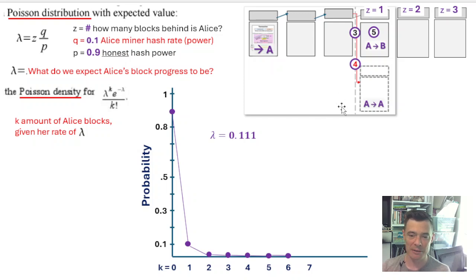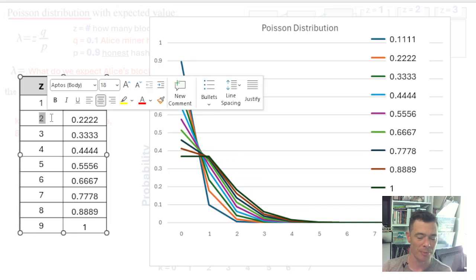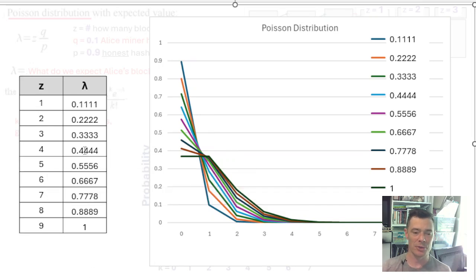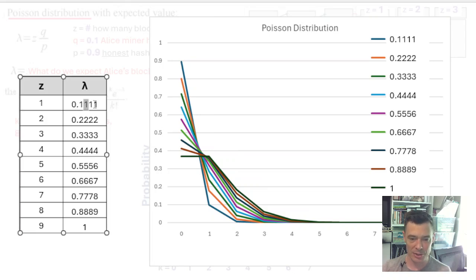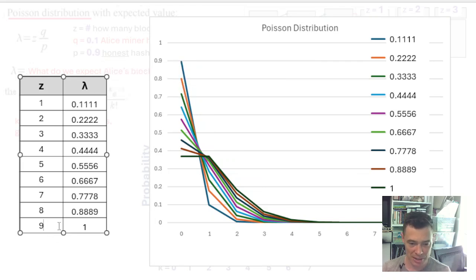So we're talking about Bob at 1 confirmation. Now let's see what happens if she's going to fall further behind, and we'll start with this, which is just the lambda. So if the network now has done 2 blocks on top of Bob's transaction, or 8 blocks or 9 blocks, Alice's rate of progress during that period of time has changed. So if the network's only done 1 block, this is what we expect her rate to be in terms of block completion. Again, if the network's done 10 blocks, we expect her to have one of those blocks.